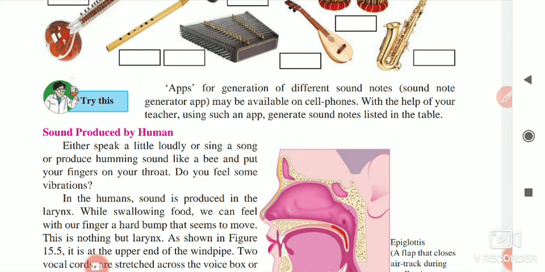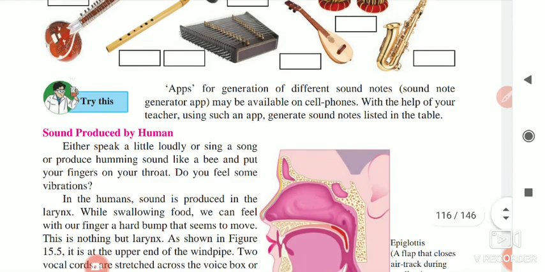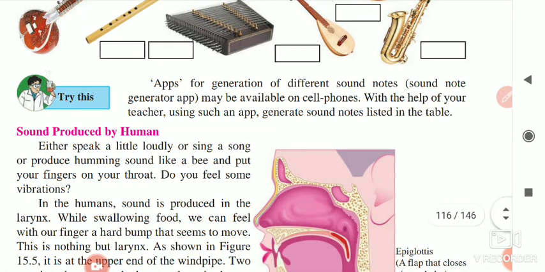So there may be sound note generator apps available on cell phones for generating different sound notes. If you have an interest in music, then there are some different apps.